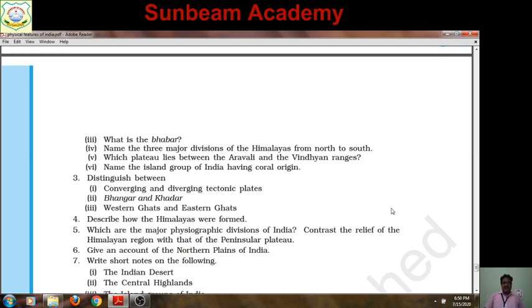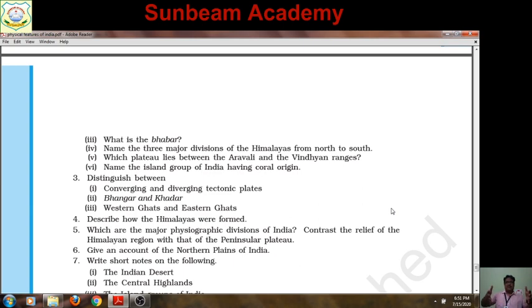Another difference. More differences are there. You can see that in the Himalayan region, some areas of very high reach are covered with snow and ice throughout the year, but not the peninsular plateau. And another difference I can recall this time is precipitation. I am not talking about rainfall. Precipitation includes snowfall and rainfall both. So precipitation in the Himalaya occurs in both forms, either rain or snowfall. But in the peninsular plateau, rainfall occurs only. So many differences you can find. Especially here it is asked about the relief.